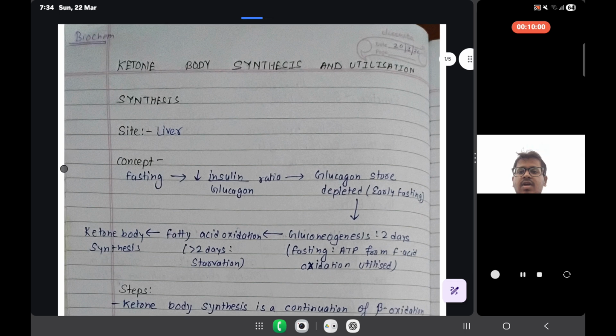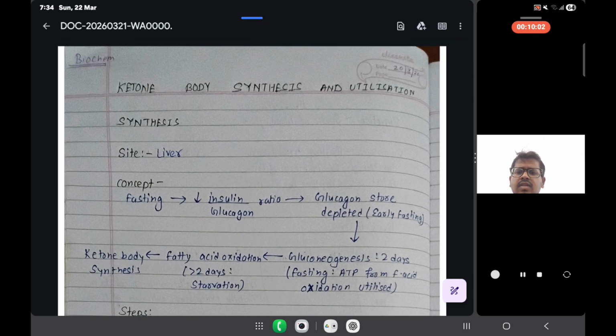So this is the whole of ketone synthesis. We have already learned about fasting, the concept behind fasting, and the insulin glucagon ratio, and hope you have understood.